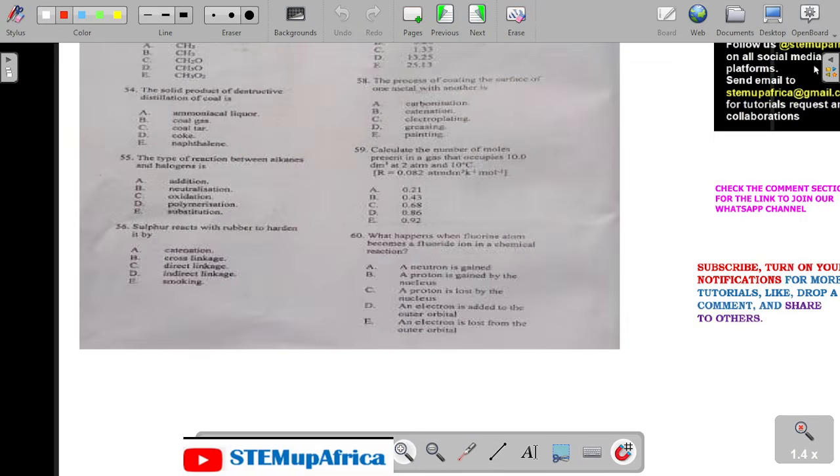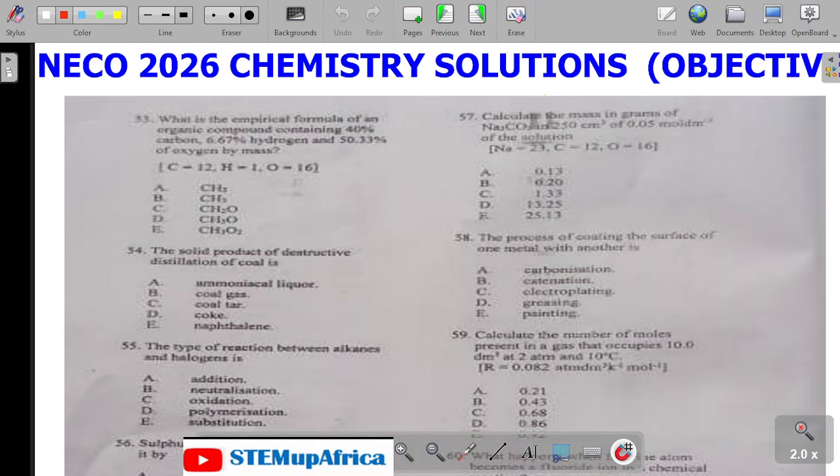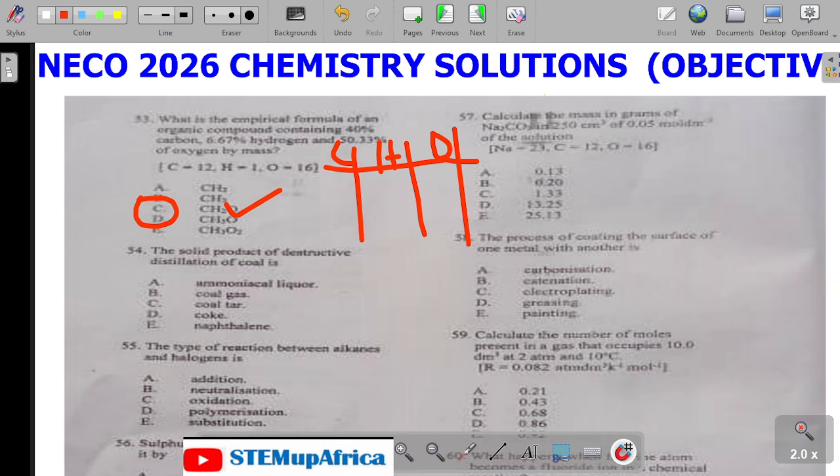And look at 53. Say what is the empirical formula of organic compound 40. Without being told, this is CH2O, which is a carbohydrate. You don't need to solve, or you can solve by drawing them. This is carbon, hydrogen, and oxygen. Here is 40, 6.67. Here is 50.0. It's a common question. It's CH2O. Say the solid product of destructive distillation of coal is coke. It's coke, which is D.